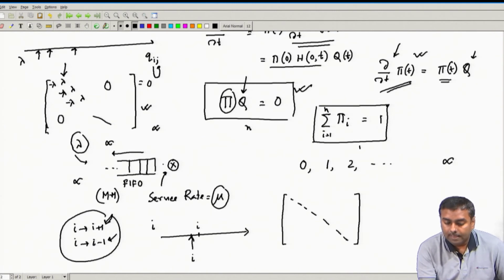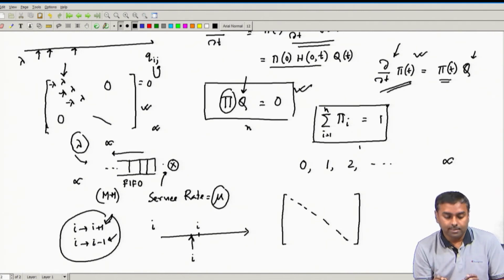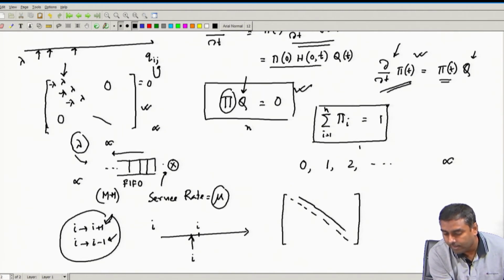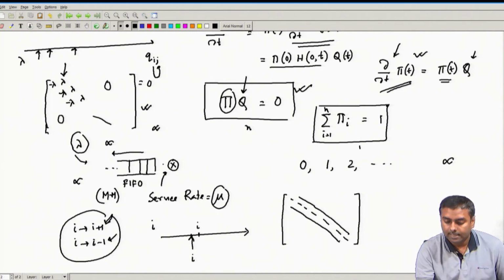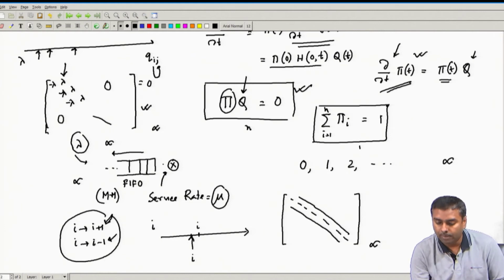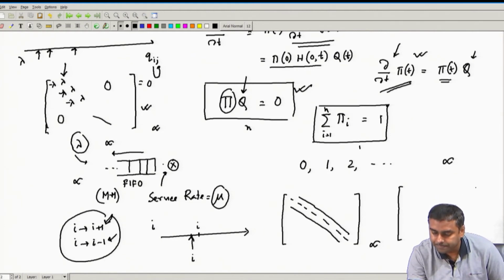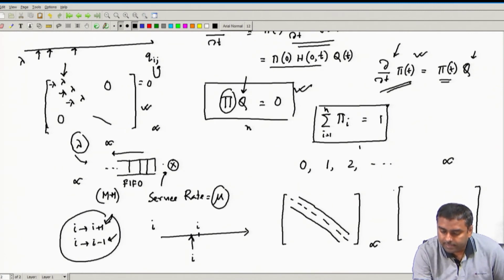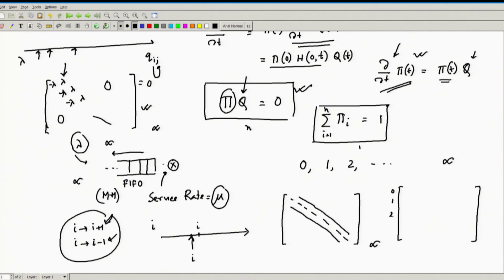Over here, what will be mostly populated? I know only these two transitions. So, the upper off diagonal and the lower off diagonal, that is the only thing which will be populated. And what is the state dimension? That will go up to infinity. So, it is an infinite dimensional matrix. So, only the off diagonal ones will be populated. If I just start putting, what will have value? Let us say it starts from 0, 1, 2, goes up to infinity.